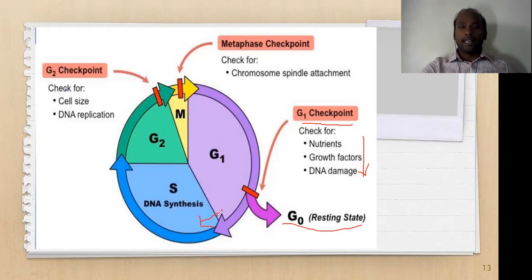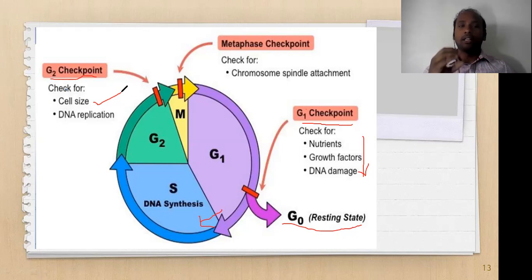And the second checkpoint is the G2 checkpoint. We also call it the G2/M transition checkpoint, where it can check the cell size, whether the cell has properly increased in size, whether the growth is rapid or not.